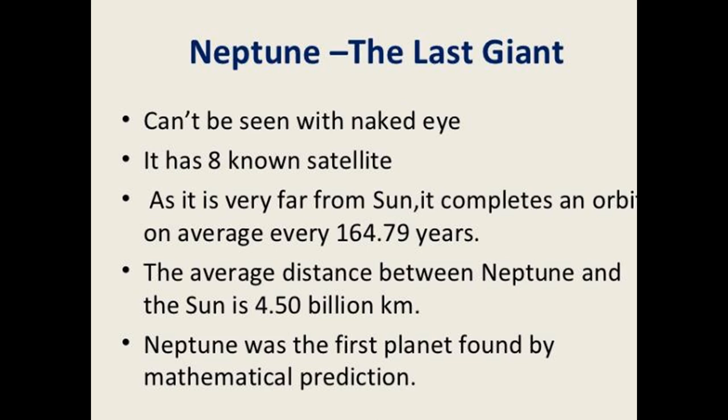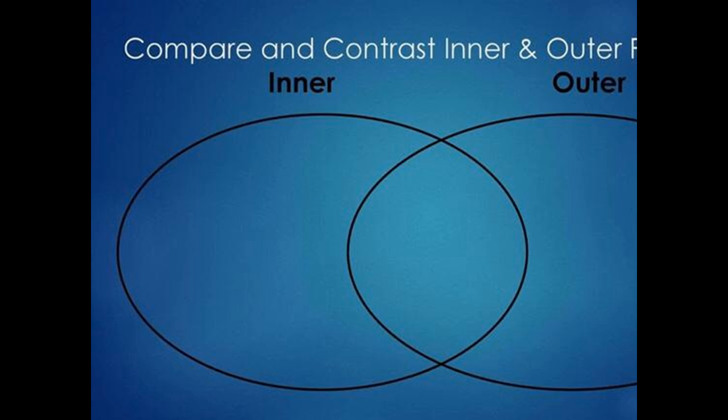Neptune was the first planet found by mathematical predictions. These are some important features of the planet Neptune. Compare and contrast the inner and outer planets. The outer planets Jupiter, Saturn, Uranus and Neptune are made up of gases and ice. All these planets taken together are known as the gaseous planets, and they are also referred to as the Jovian planets. Now I will compare the inner and outer planets.